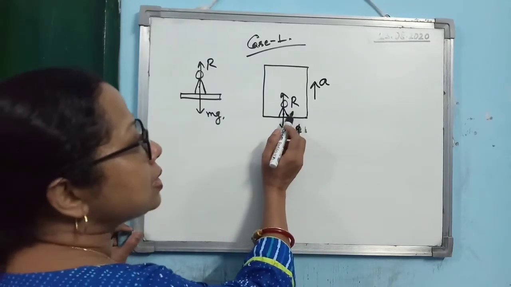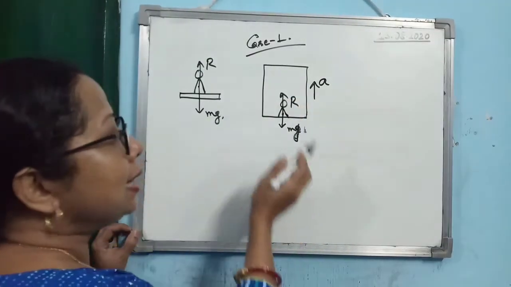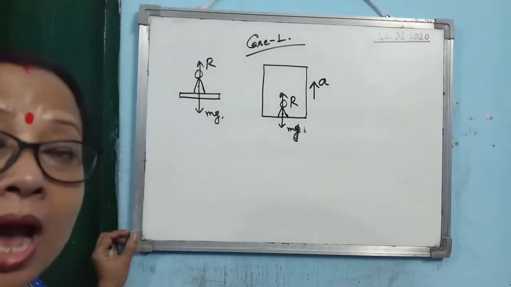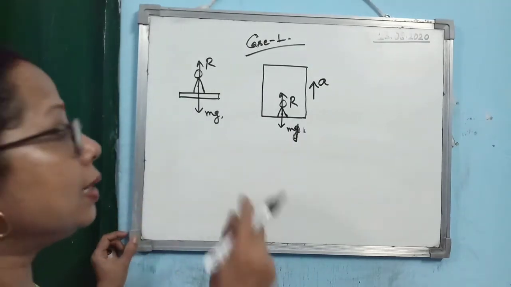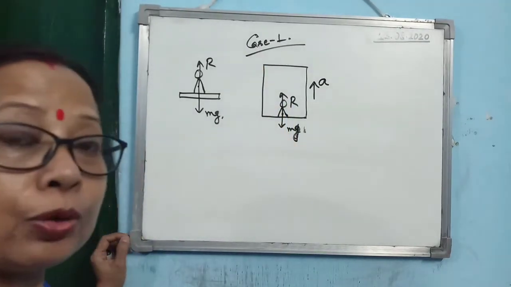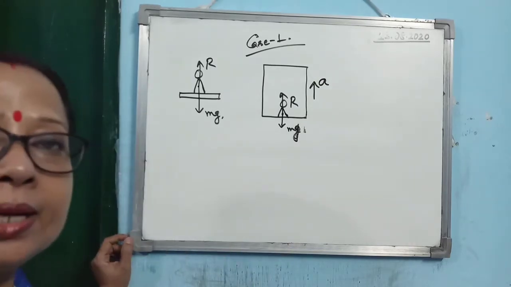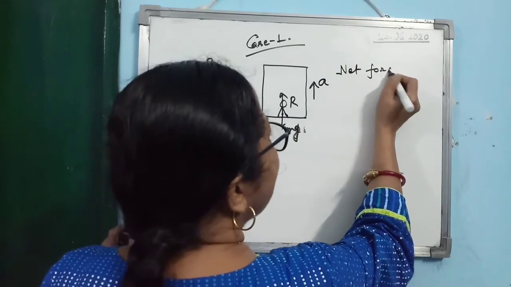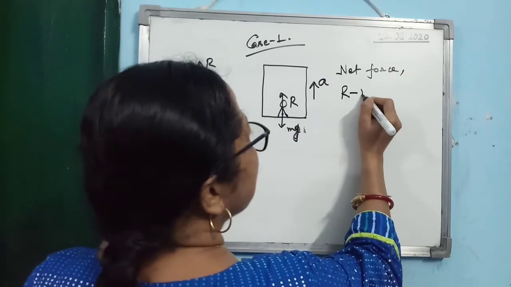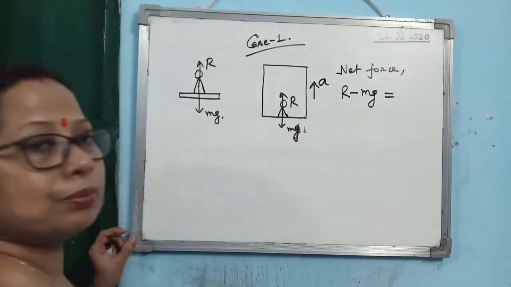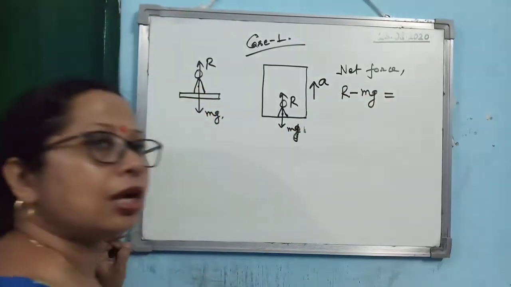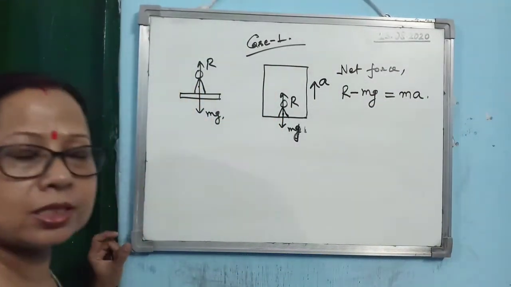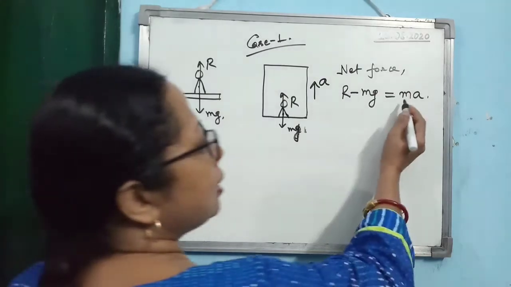So if the person is moving with acceleration a, then you cannot say that R is equal to mg. R should be bigger than mg. Then only the person will be able to move along with the lift in the upward direction. So in this case, what is the net force acting on the person? Net force acting on the person is R minus mg. Now according to Newton's second law of motion, net force acting on the person should be equal to the product of mass into acceleration. So you can write it as m into a.